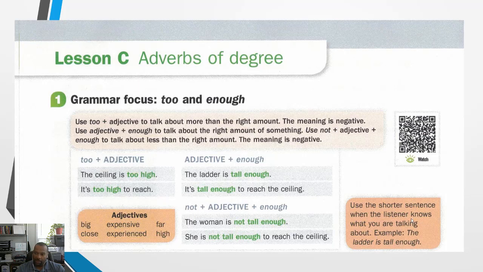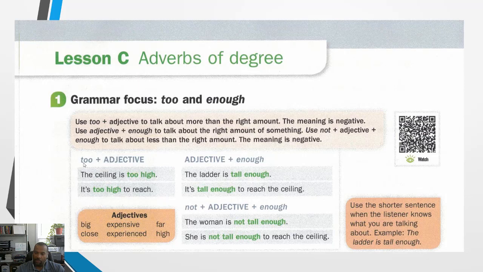Let's look at this note here. Use the shorter sentence when the listener knows what you are talking about. Example, the ladder is tall enough. Okay? So use the shorter sentence when the listener knows what you're talking about. Okay? So now let's look at our examples of too and enough, how to use these.